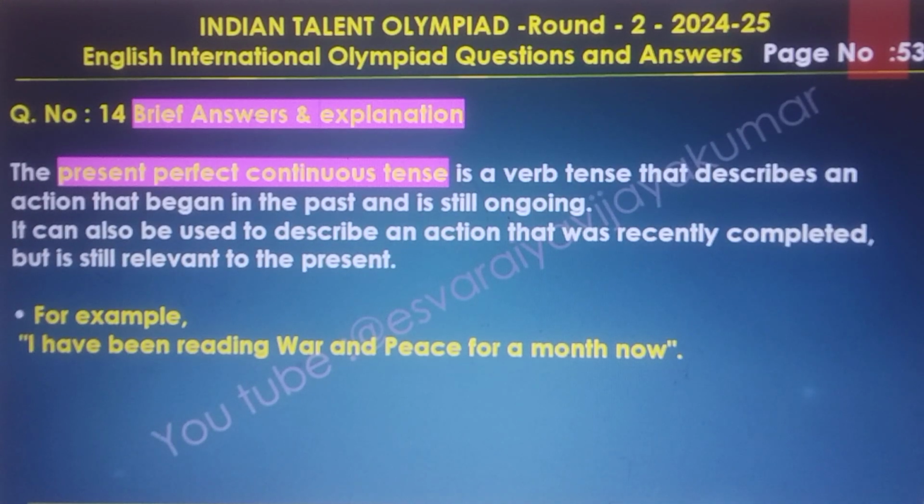And the present perfect continuous tense is the verb tense that describes an action that began in the past and is still ongoing. It can also be used to describe an action that was recently completed but is still relevant to the present. For example, I have been reading War and Peace for a month now.